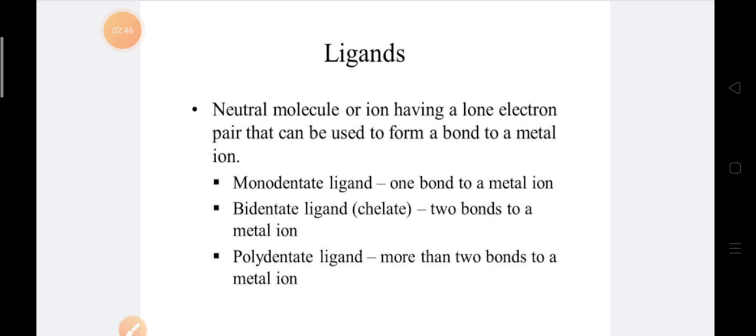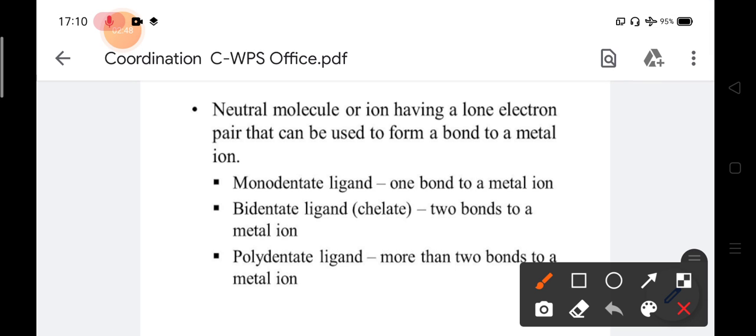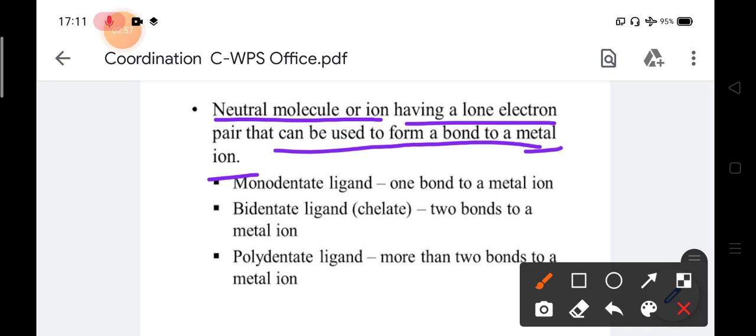A neutral molecule or ion having a lone pair that can be used to form a bond to a metal ion is called a ligand. So ligands are those compounds that can be a neutral molecule or any ion that has a lone pair or negative charge.